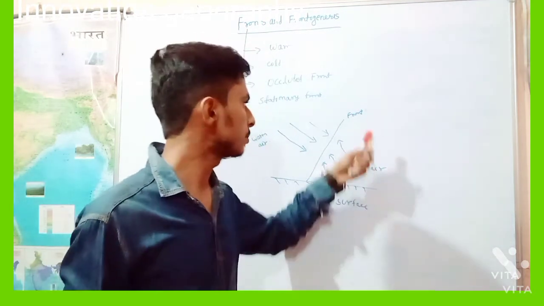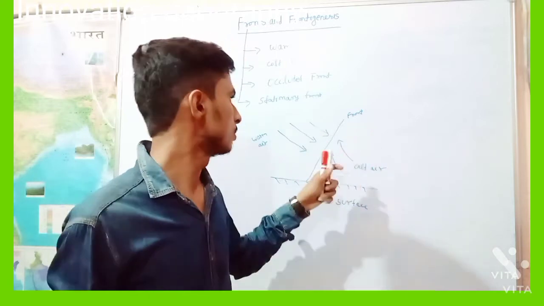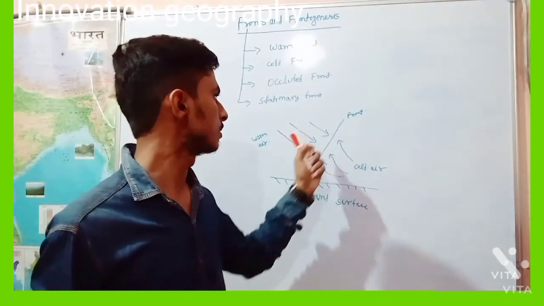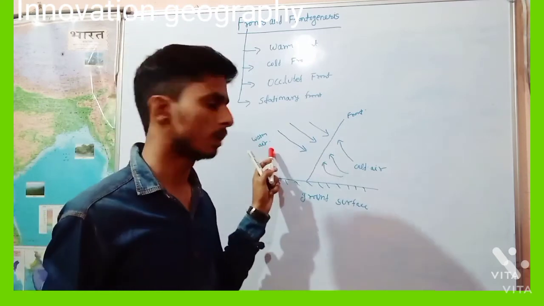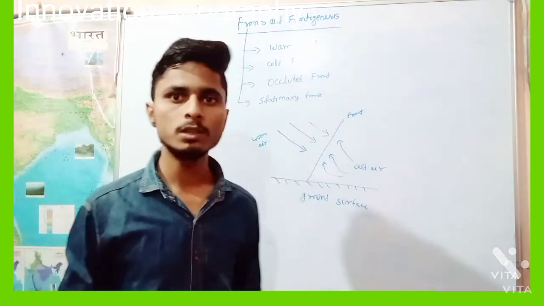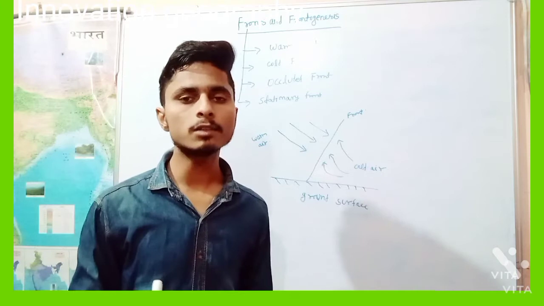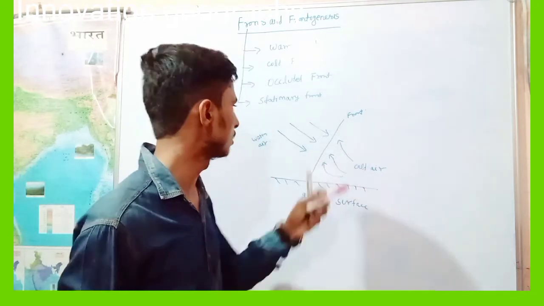When warm air rises slowly over the cold air along a sloping boundary, then a warm front is created.